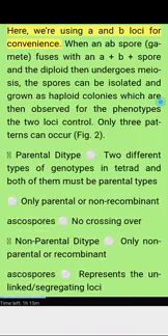Problems based on mapping. Here, we're using A and B loci for convenience. When an ab spore gamete fuses with an A plus B plus spore and the diploid then undergoes meiosis, the spores can be isolated and grown as haploid colonies, which are then observed for the phenotypes the two loci control. Only 3 patterns can occur. Figure 2.